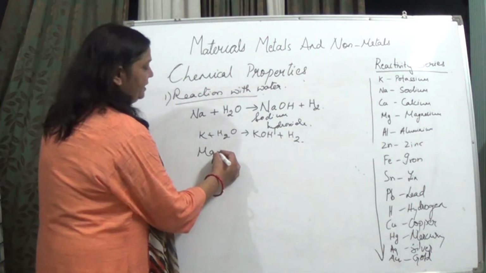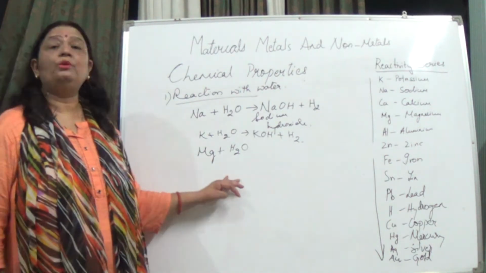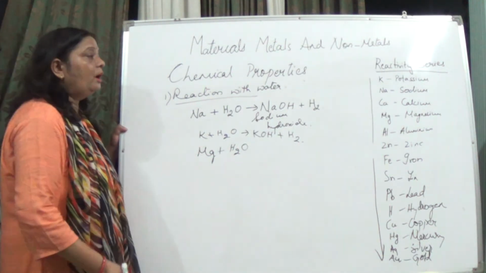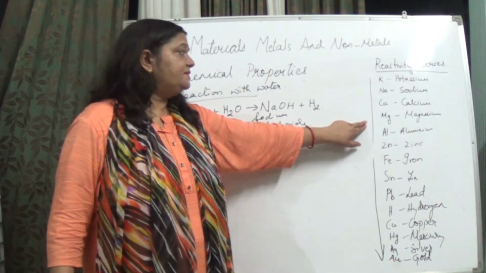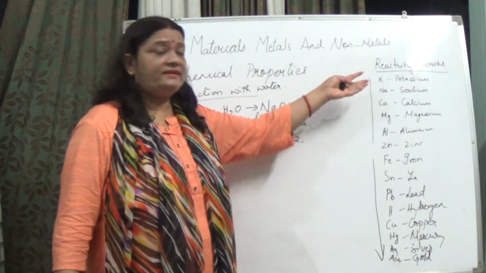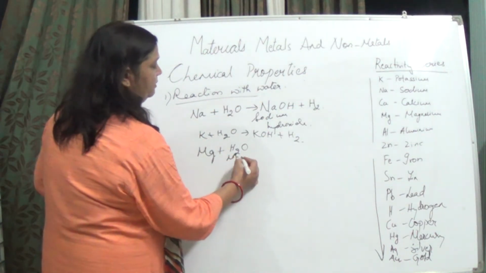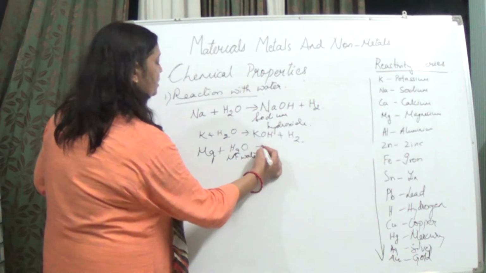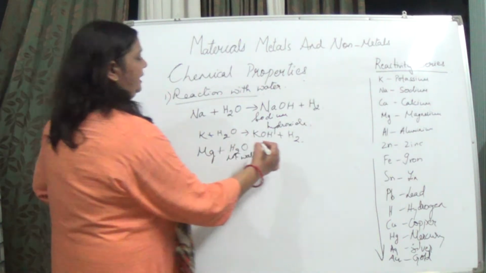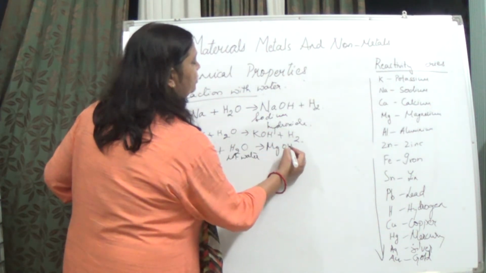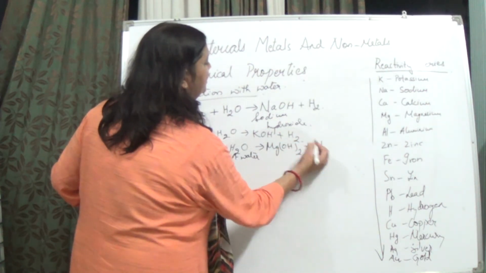ठीक है, तो Mg ने react किया हमारा water के साथ. But it will not react with the cold water. We have to use hot water. Why? Because here we are seeing that it is coming lower in the reactivity series. It is showing that it is not as reactive as sodium, potassium and all. So you will be using hot water over here. If you are using hot water, it will be forming what? Magnesium hydroxide, Mg(OH)2. This is magnesium hydroxide and yes, hydrogen will be released out.